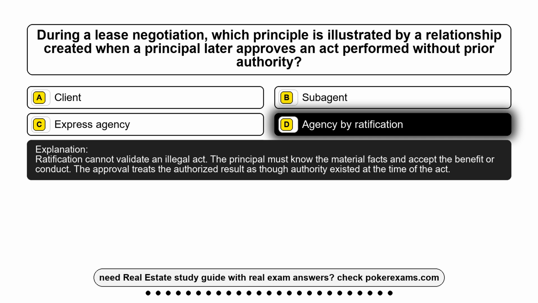Ratification cannot validate an illegal act. The principal must know the material facts and accept the benefit or conduct. The approval treats the authorized result as though authority existed at the time of the act.